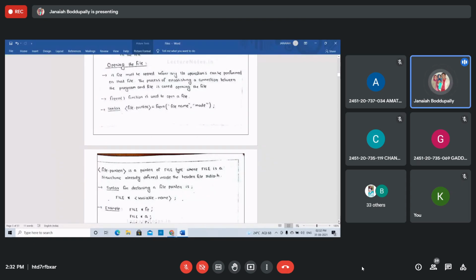Suppose you want to store some data, you need to create a file. If you want to create some data in a particular file, you need to create the file first. Whichever file you want, you can create it with that extension. A file must be opened before any input output operations can be performed on that file.